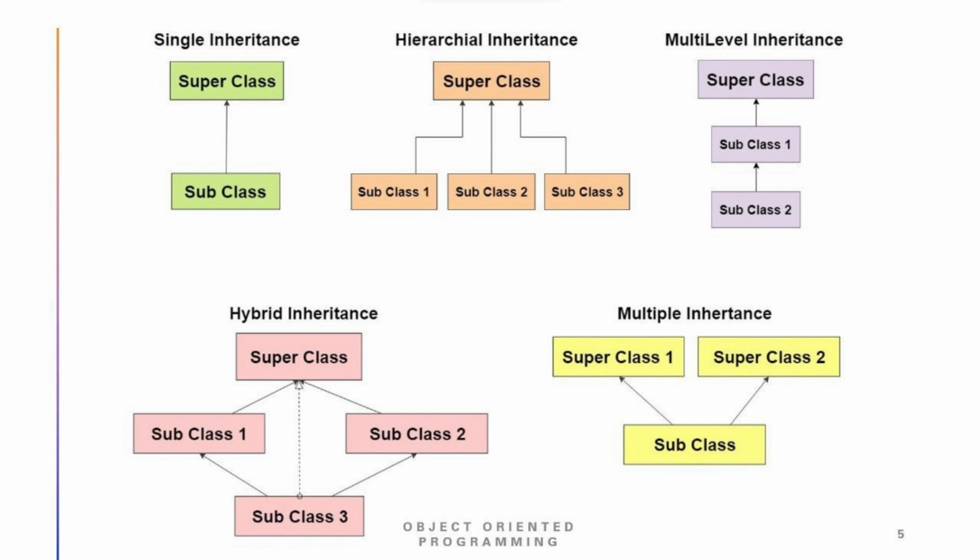The fourth one is hybrid inheritance, called differently virtual inheritance. Hybrid inheritance is implemented by combining more than one type of inheritance. For example, combining hierarchical inheritance and multiple inheritance. The last one is multiple inheritance. Multiple inheritance is a feature of C++, whereas a class can inherit from more than one class, which means one subclass is inherited from more than one base class.